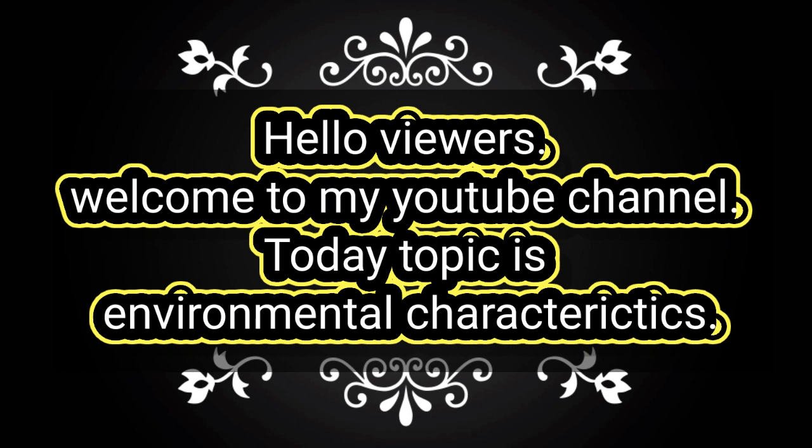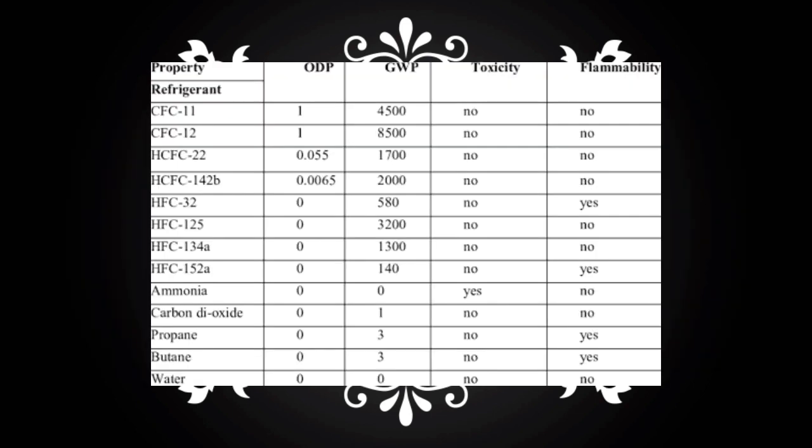Today's topic is environmental characteristics. This slide compares the ozone depleting potential and global warming potential of some of the most common refrigerants. The table also provides the atmospheric life of each of these refrigerants in years.